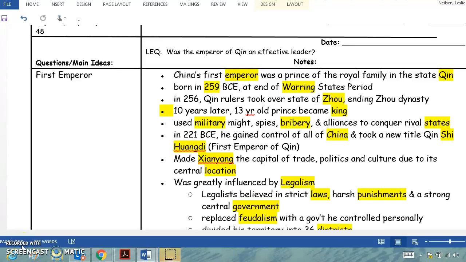So today we're going to learn about the Qin dynasty. You should have your notes in front of you. Our lesson essential question is, was the Emperor of Qin an effective leader?